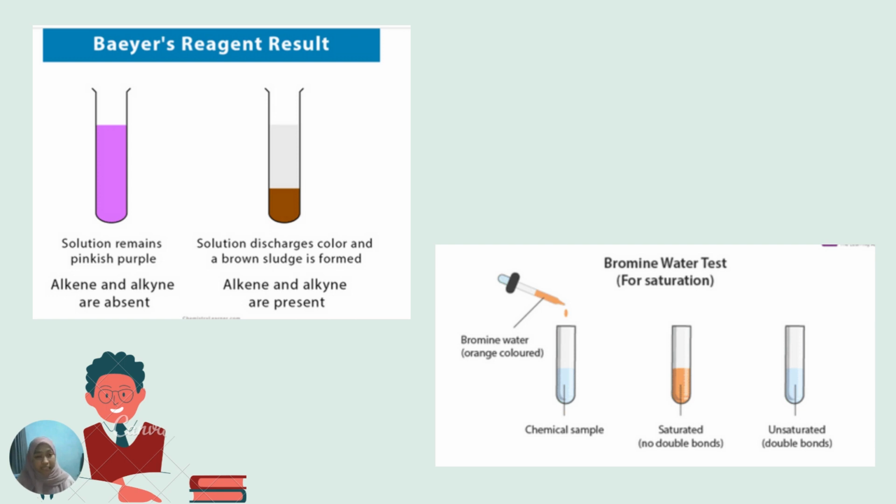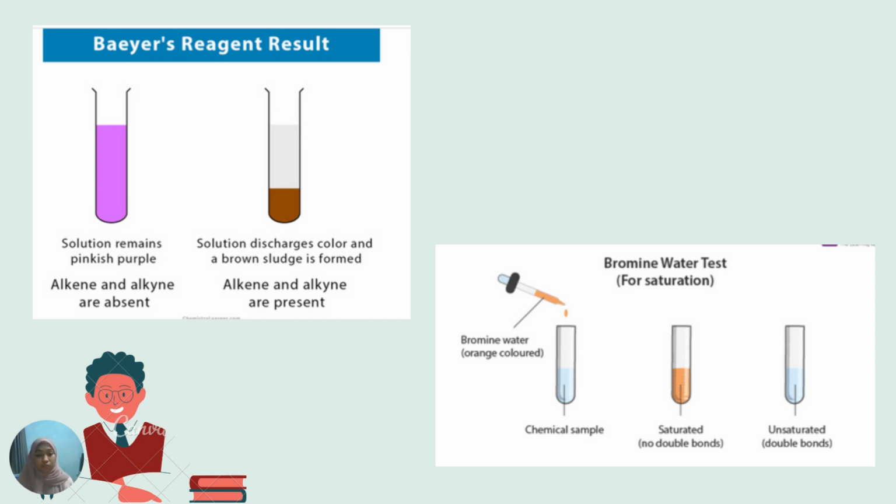So it shows the alkene is present. Overall, the positive result is achieved when the decolorization of the pink color of KMnO4 indicates unsaturation. This reaction is significant because it does not work on alkanes or aromatic compounds, and hence it can be used to distinguish them from alkenes.